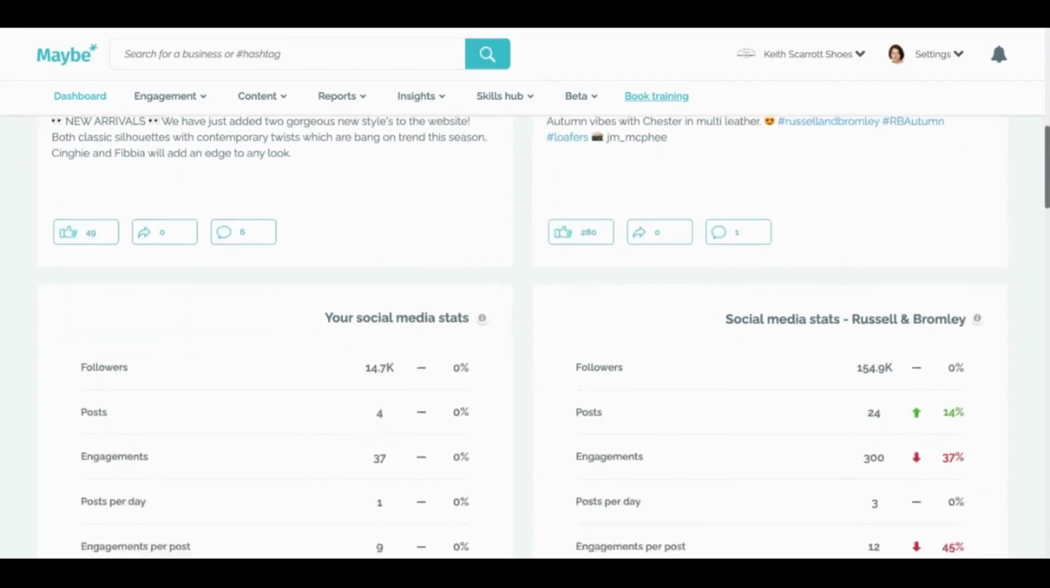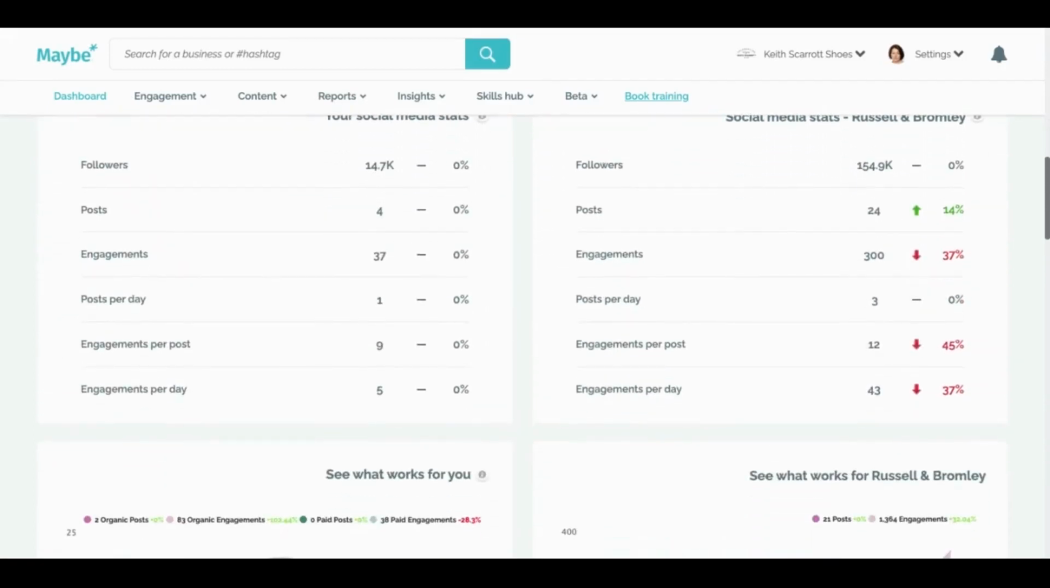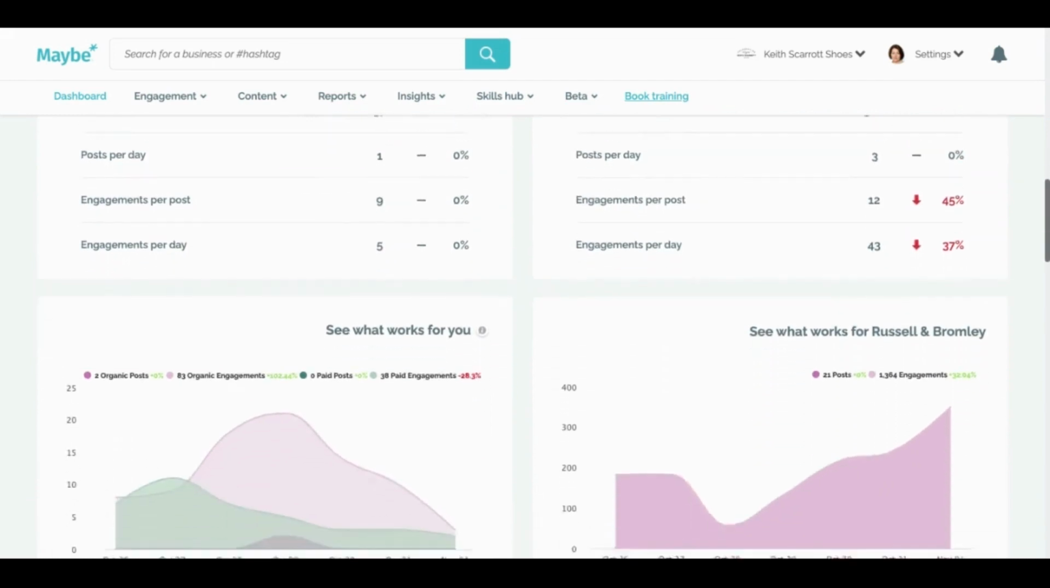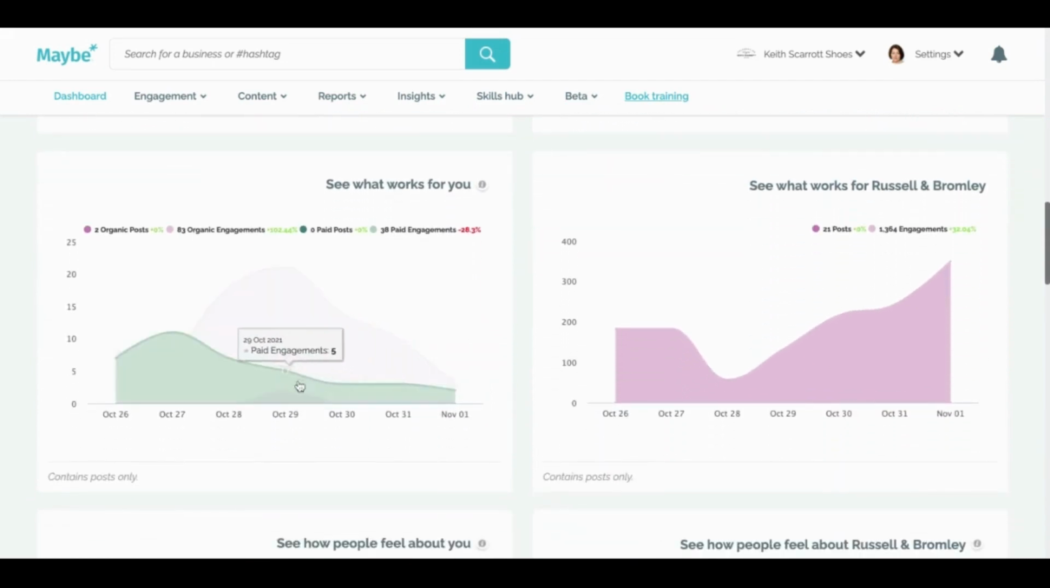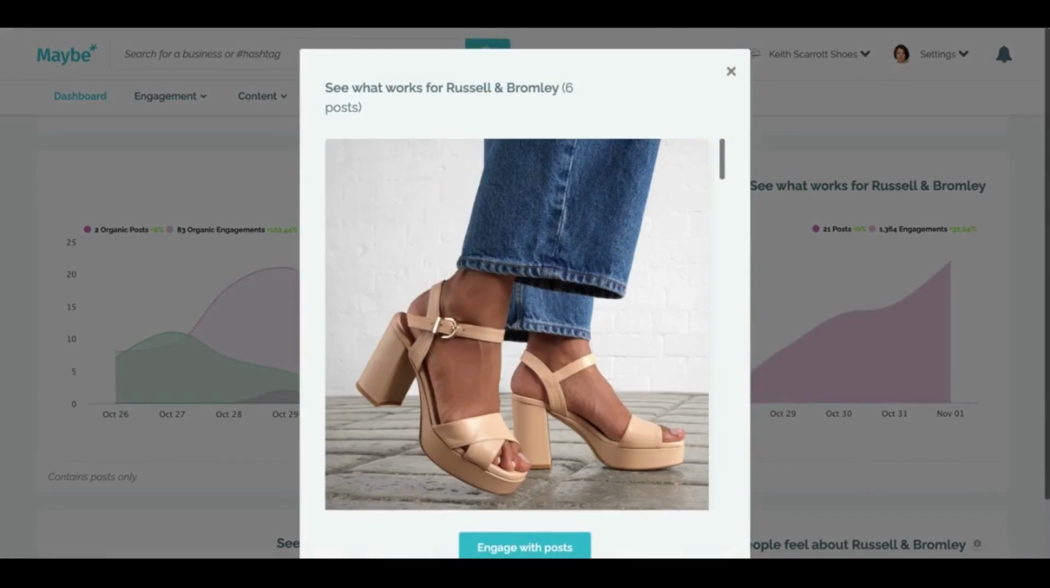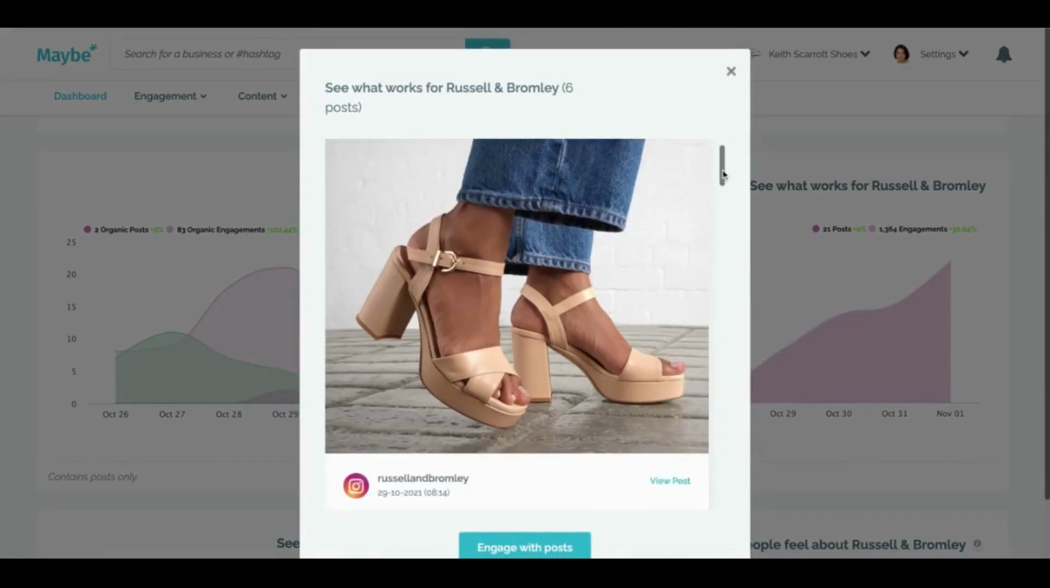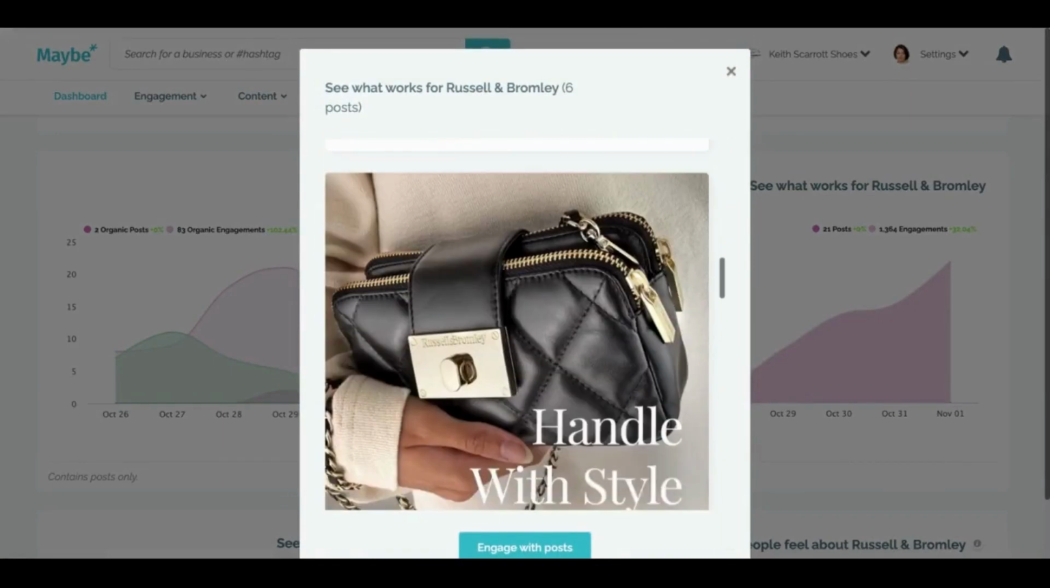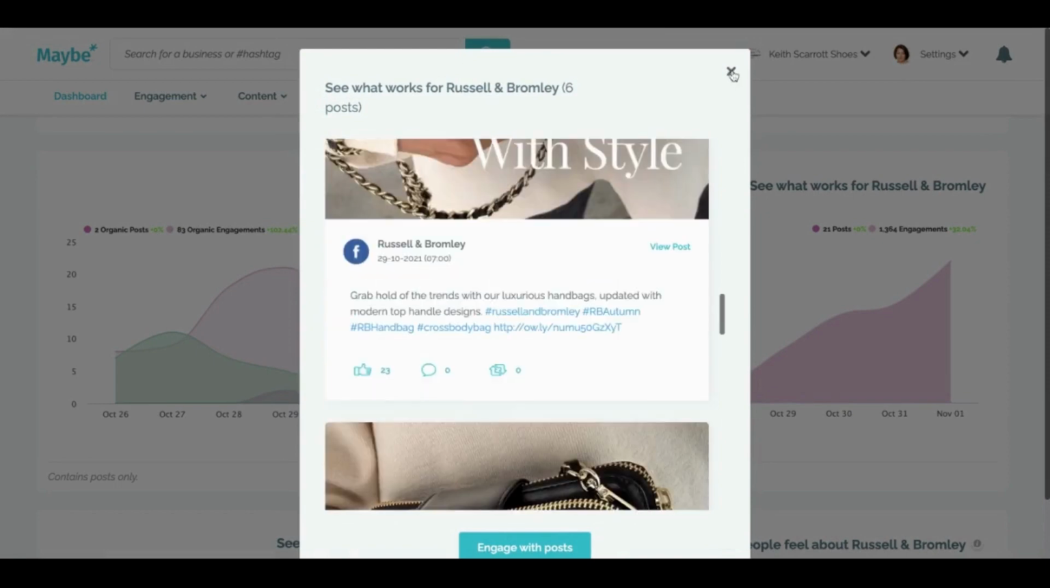She can come down and she can see stats, her brand compared to the competitor brand. She can see what's working for her from a content perspective. So purple are her posts, light purple are the engagements on those posts, and green are the paid engagements. And she can see the same for her comparison brand. So here she can say, well, actually, I'd like to know what were they posting about on the 29th, for example, that built up to all this engagement. She can come through and see it. Amuses me that Russell & Bromley are posting about trainer sandals right now, but hey-ho, who knows?